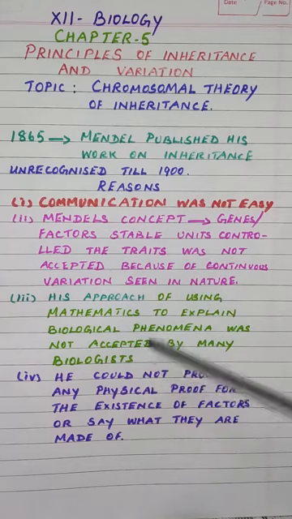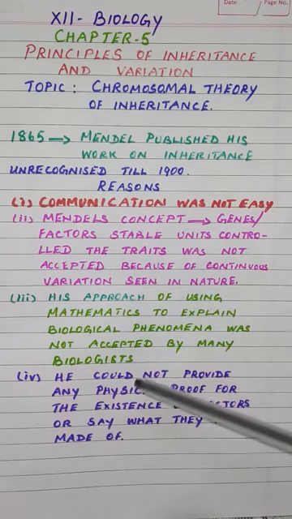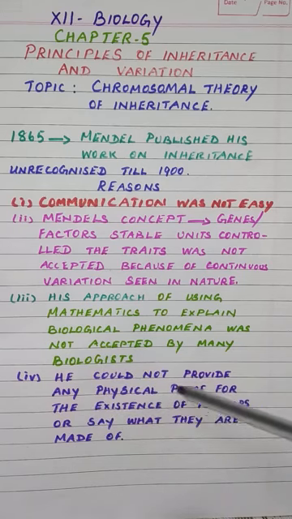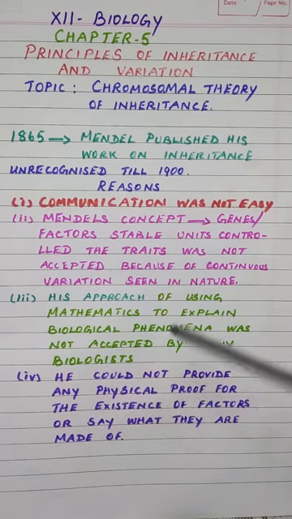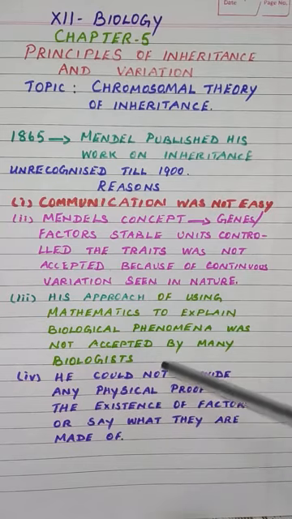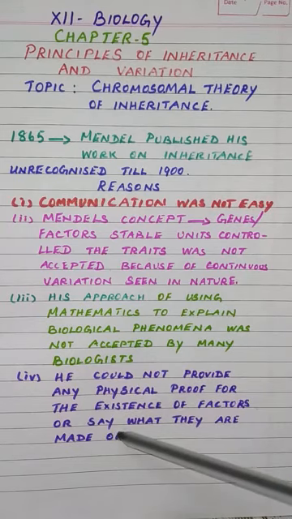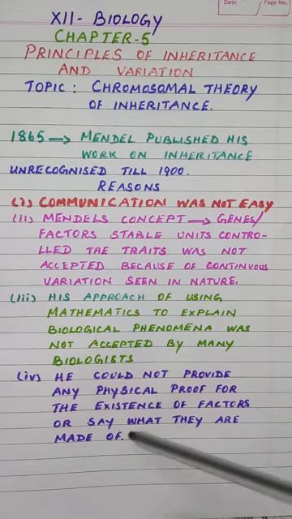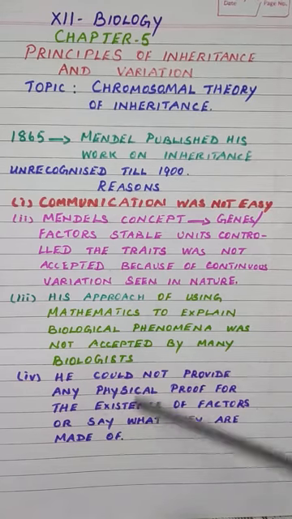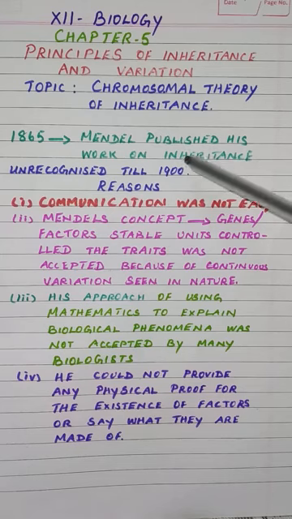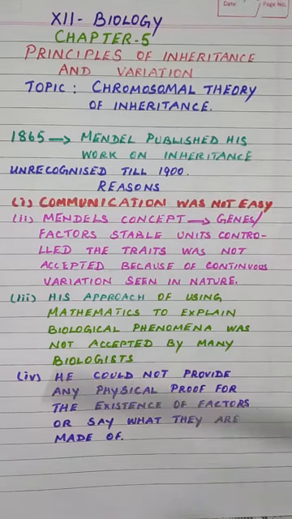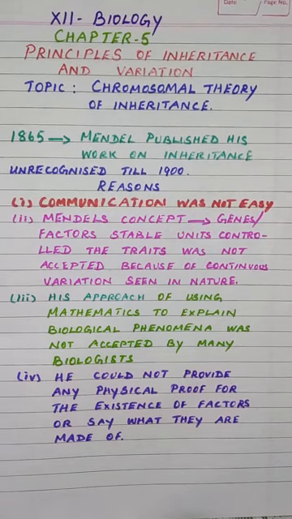And he could not provide any physical proof for the existence of factors or genes, or say what they are made of. So, because of these reasons, his work on inheritance remained unrecognized till 1900.